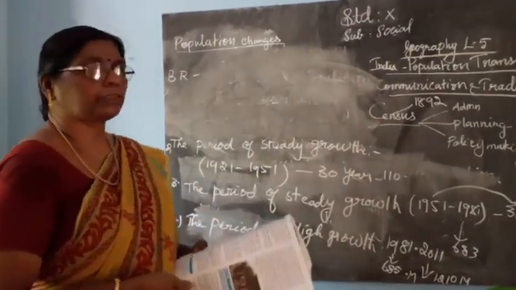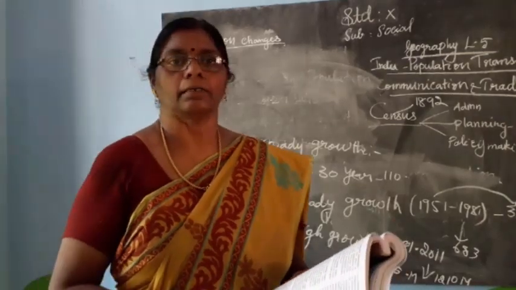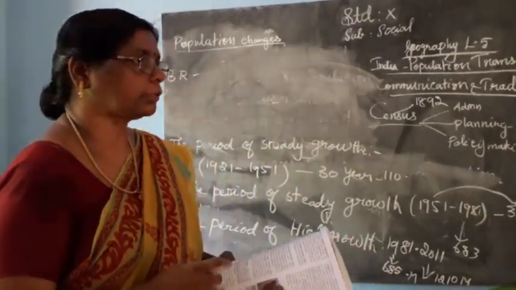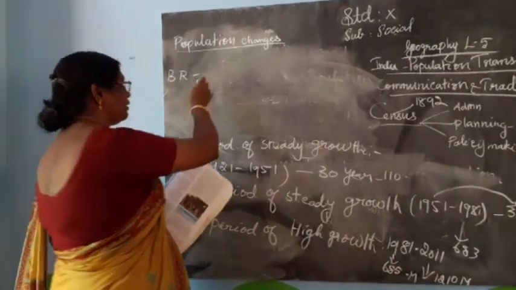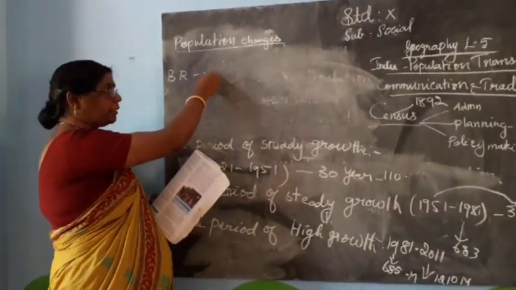Death rate refers to the number of deaths per 1,000 people in a year.